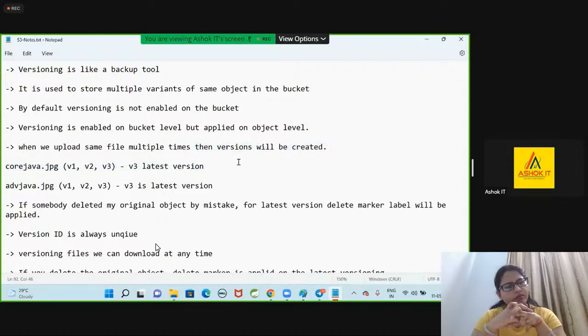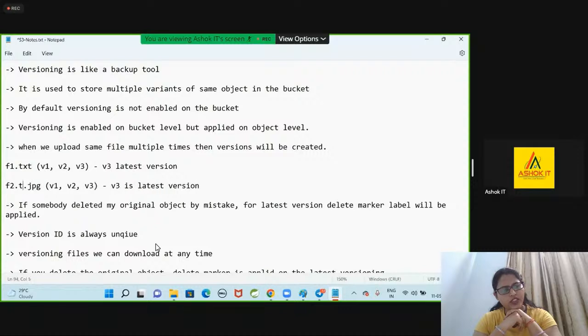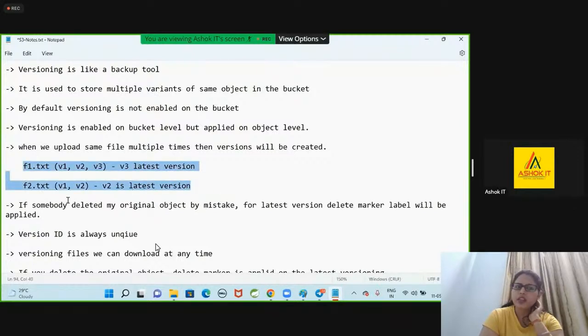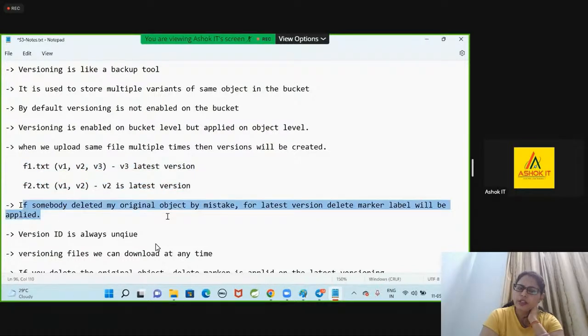Every version will have its own ID. Suppose, for example, I upload f1.txt and f2.txt. If I upload f1.txt 3 times, then version 3 will be the latest. If I upload f2 2 times, then version 2 is the latest version for f2. If somebody deletes my original object by mistake, a delete marker label will be applied on the latest version.